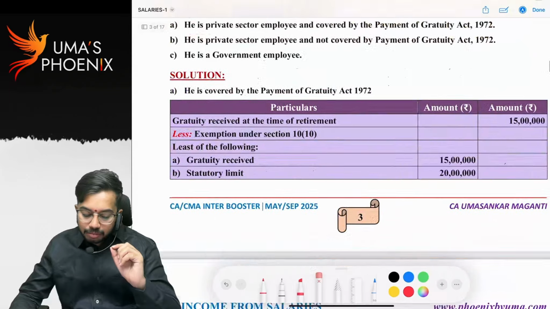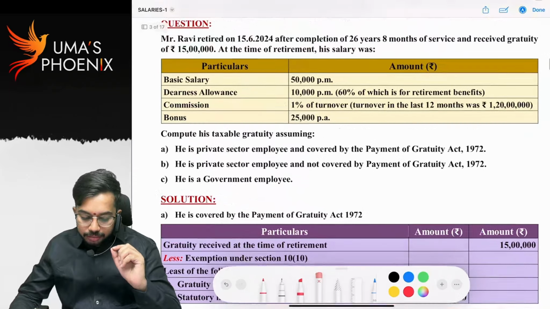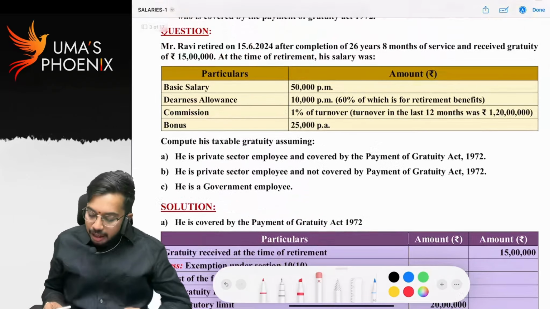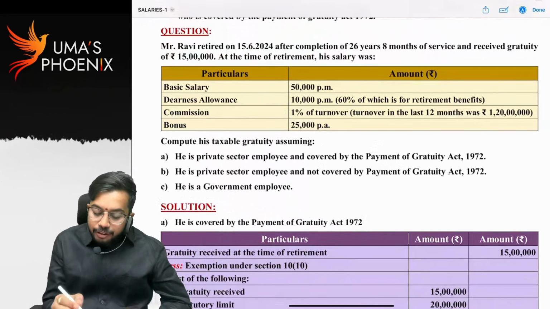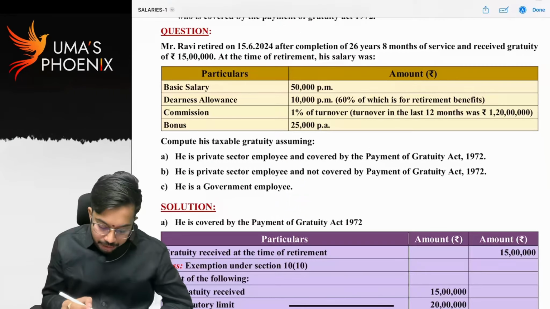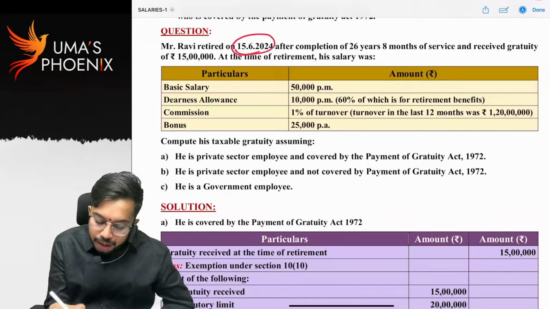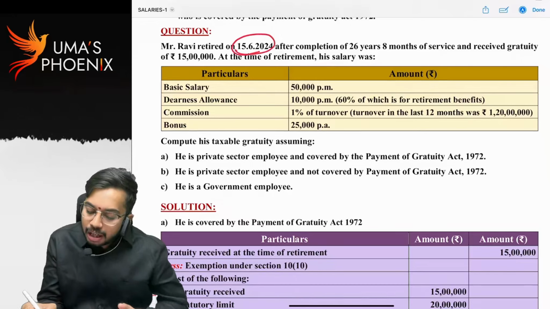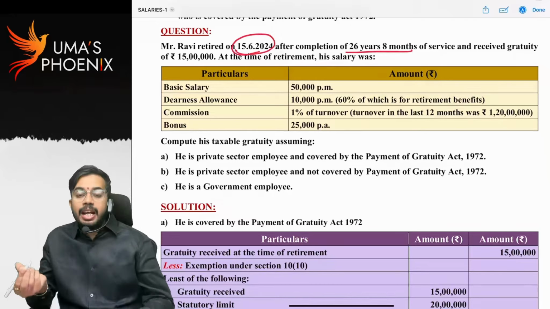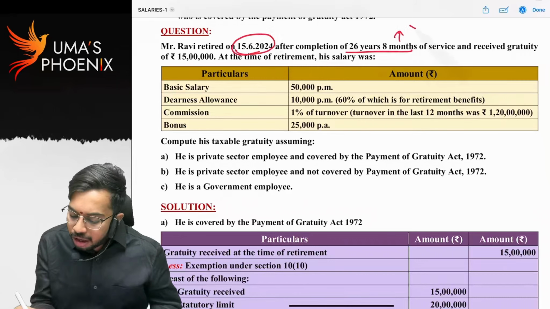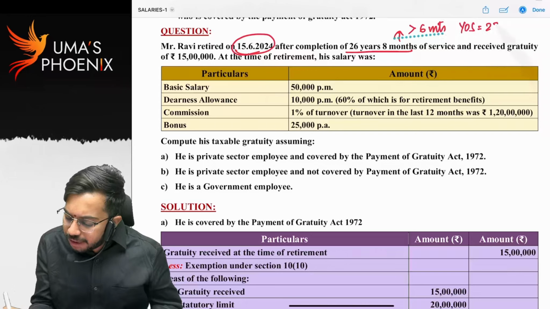Yes. Mr. Ravi retired on 15th June 2024. When he retired on 15th June 2024, it was after completion of 26 years 8 months. That means what? Here part of the year is greater than 6 months. So years of service 27 years. Completed years of service is only 26 years.